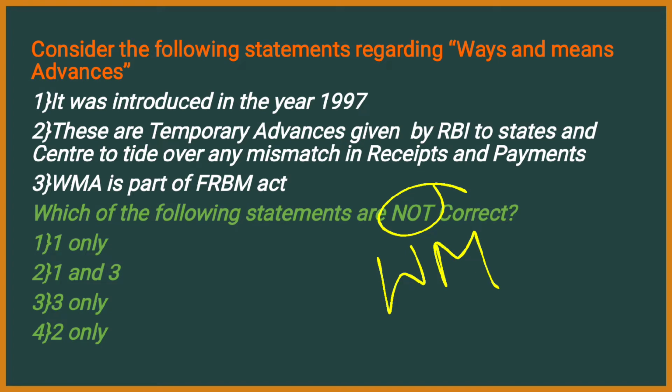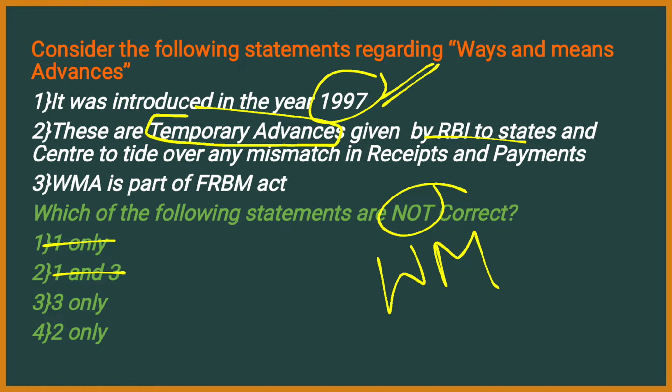See, it was introduced in the year 1997. Yes, ways and means advances were introduced in the year 1997. Therefore, the first option should not be present because it is right and the question is asking for not correct. You can eliminate options 1 and 2. The remaining are 3 and 2 only. These are temporary advances. Yes, these are temporary advances given by RBI to the states as well as center in order to tide over the mismatch in receipts and payments of those states or center.